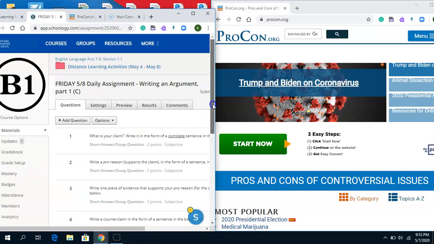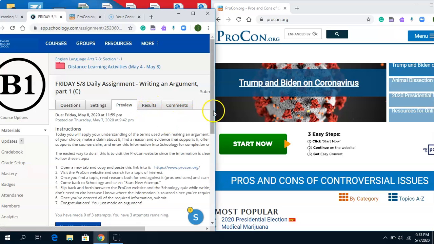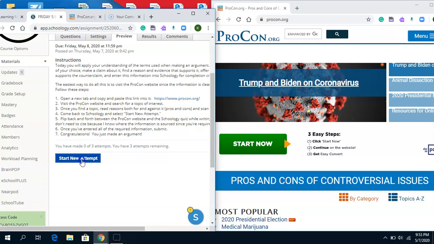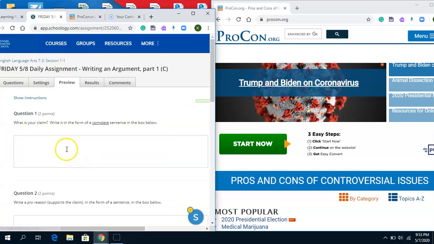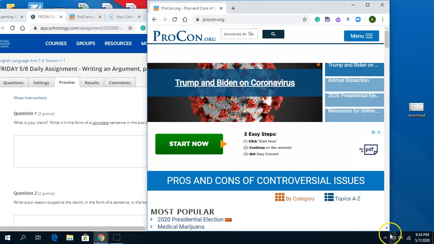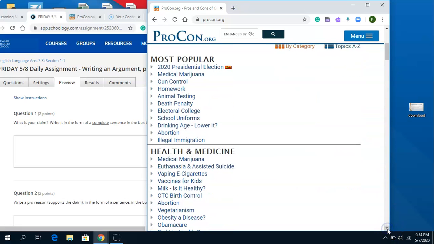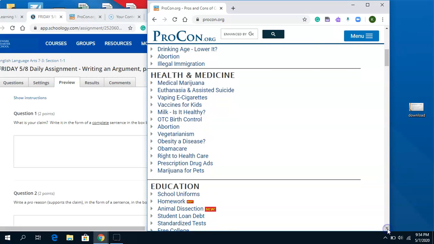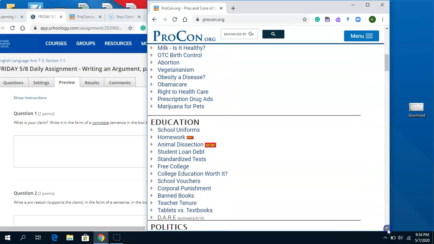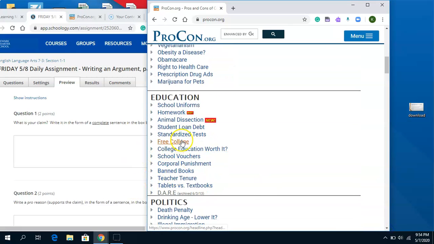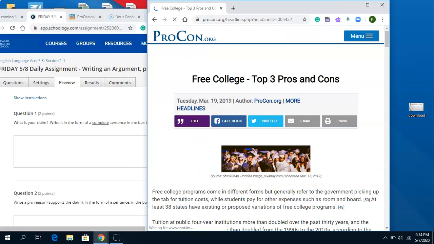And actually what I'm going to do is preview so you can see what I would write. So I'm going to start my attempt. So what is your claim? Write in the form of a complete sentence in the box below. So on this ProCon website, I'm going to scroll down and look for a topic that interests me. Let's go with free college, just because why not? I think it's a pretty neat idea.